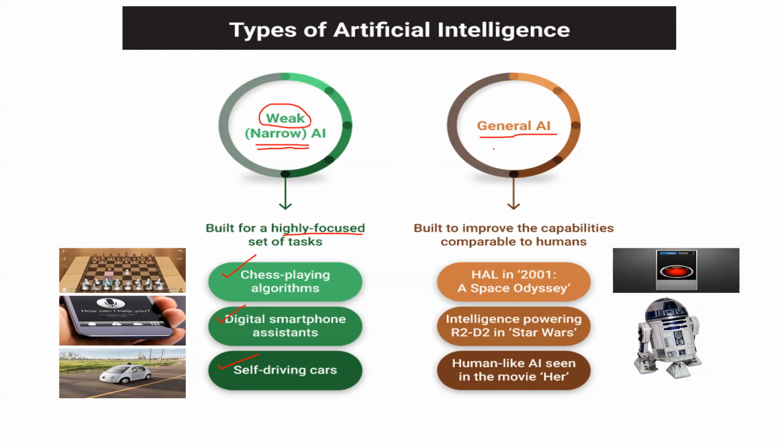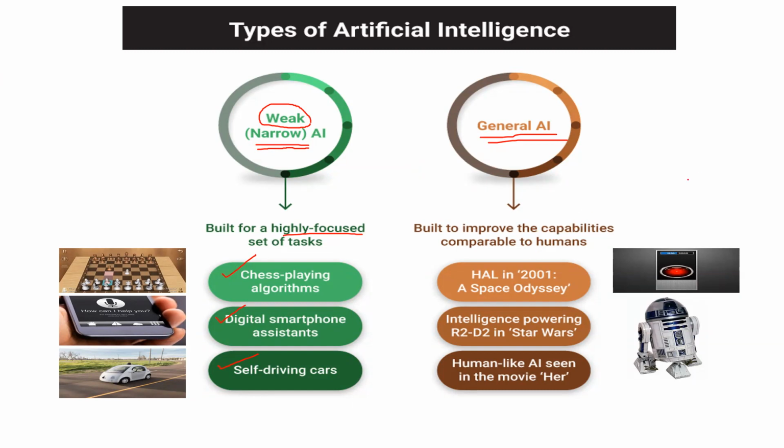Now coming to the next type of AI, which is called general AI. Narrow AI refers to the artificial intelligence that we have achieved today, right? So narrow AI is something that we have achieved today. General AI refers to where we will be in the future. So general AI is the concept of AI which talks about where we are going to be in the future in the area of artificial intelligence.